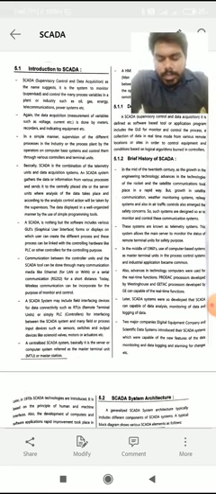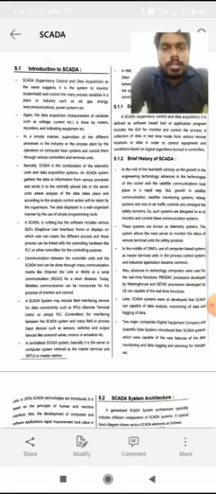The centralized SCADA system is basically the server or a computer system referred to as a master terminal unit or a master station. So it is also known as MTU, the master terminal unit. It actually controls all the processes. It is basically a computer. Next one is the HMI.